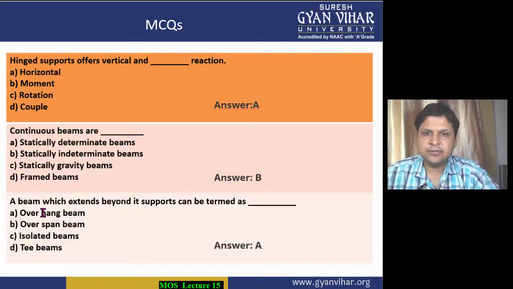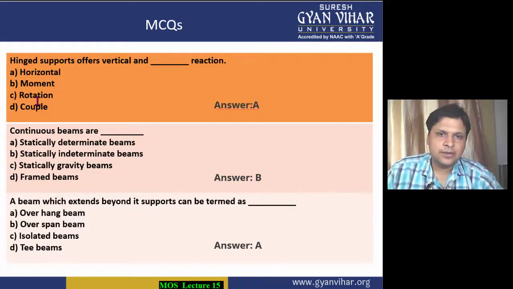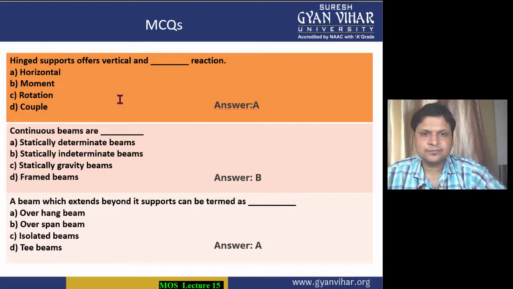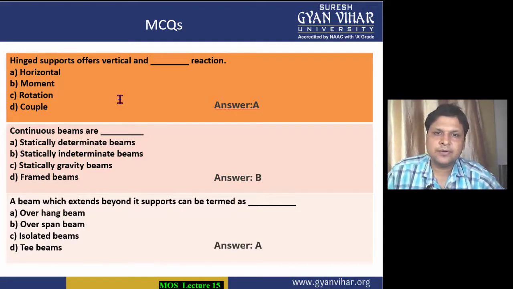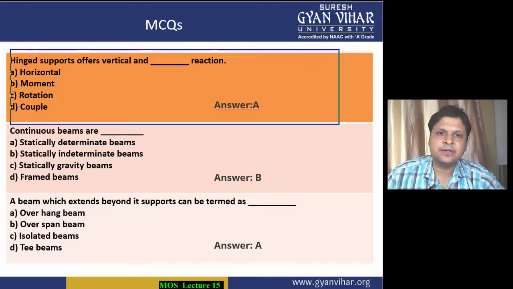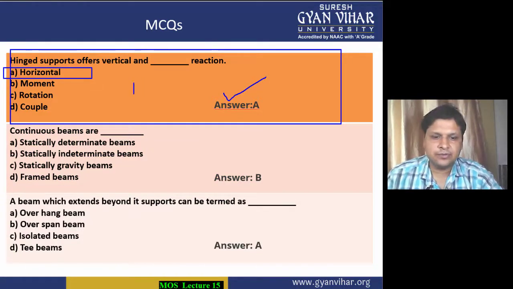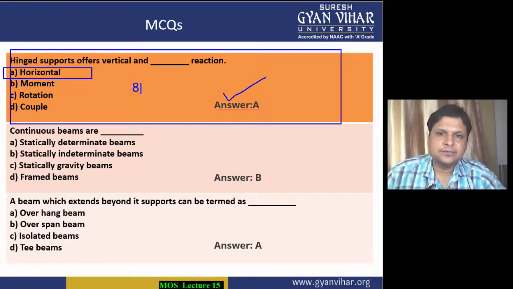Coming into the next multiple choice questions. Hinge support offers vertical, and we all know that hinge support offers vertical as well as horizontal reactions. So option A is the correct option. This was your MCQ number 8.